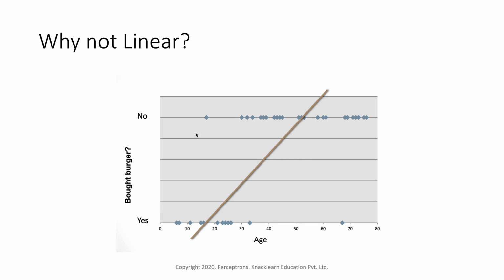So in this kind of scenario we cannot use any linear model like linear regression. We cannot fit a straight line here. If we do that, we will have so many errors. We know that error is y predicted minus y observed, or you can say observed minus predicted. Here the observed points are these dotted points and the predicted point lies on this particular line. When we try to find the error, we'll see there will be a lot of errors in this scenario. From this we can make out that we cannot use linear regression in this kind of scenario.